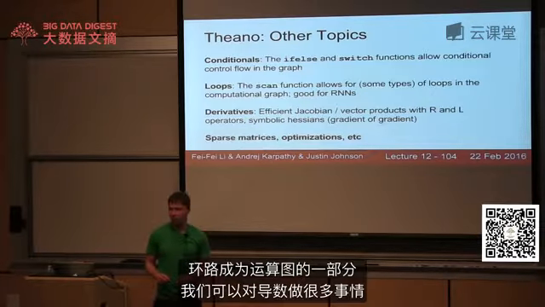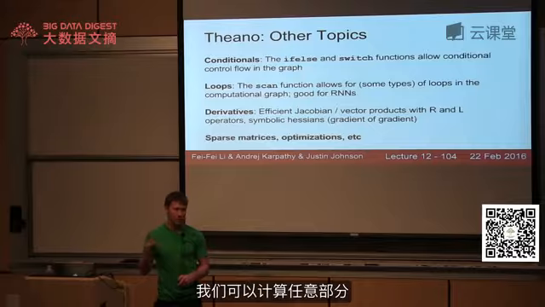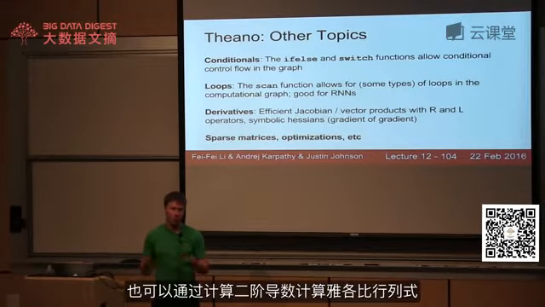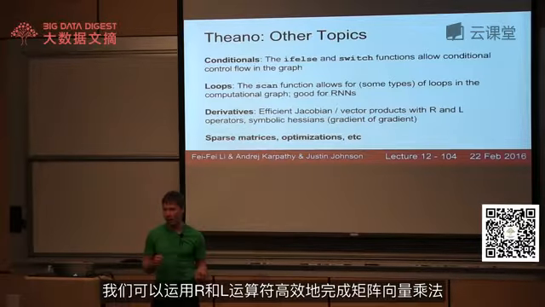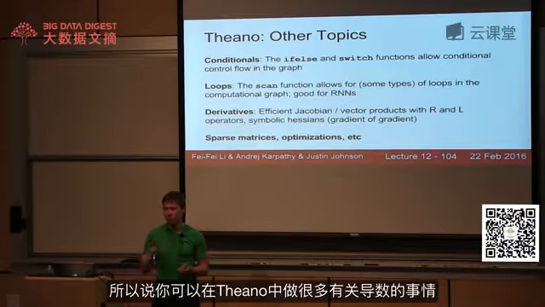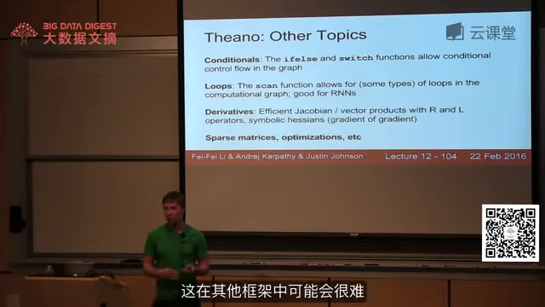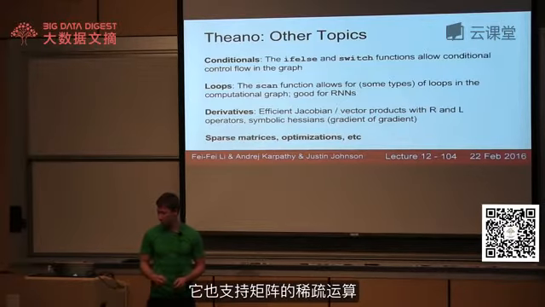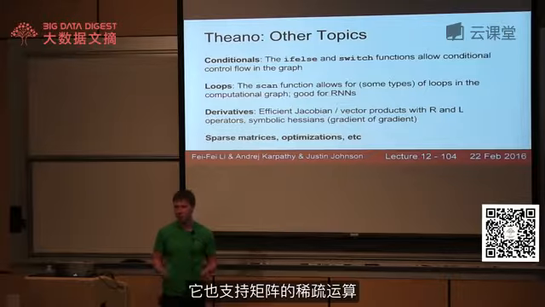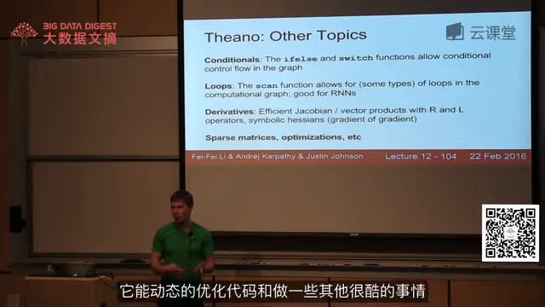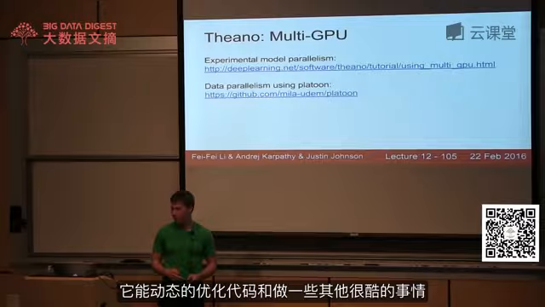And we can actually go crazy with derivatives. We can compute derivatives of any part of the graph with respect to any other part. We can also compute Jacobians by computing derivatives of derivatives. We can use L and R operators to efficiently do matrix-vector multiplies of vectors and Jacobians. So you can do a lot of pretty cool derivative-type stuff in Theano that's maybe tough in other frameworks. It also has some support for sparse matrices. It tries to optimize your code on the fly and do some other cool things.